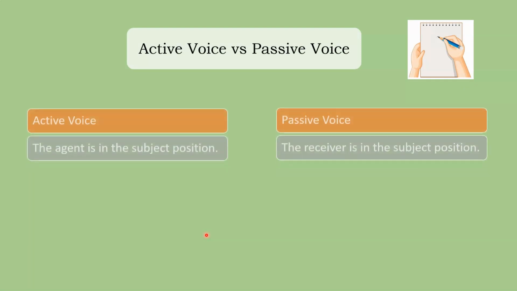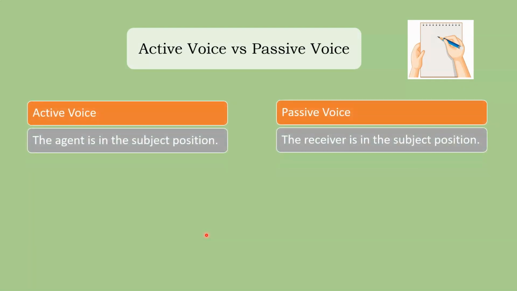let's discuss the differences between passive and active voice, guys. We'll see that in active voice, the agent, the grammatical agent, is in the subject position. The agent is the person or the thing that causes the action to take place, right? So in the case of active voice, the agent is in the subject position, so that's actually the subject, right? In passive voice, the receiver is in the subject position, so the direct object is going to move to the subject position. And I have a couple examples for you.